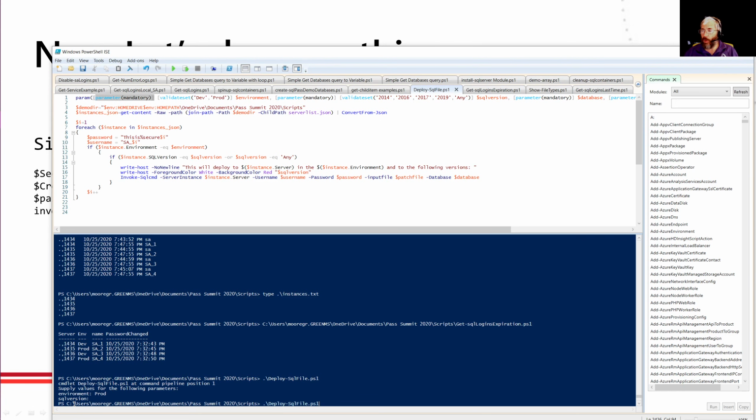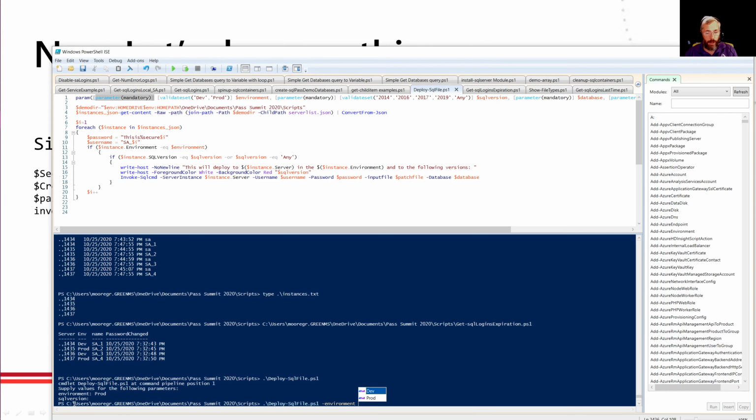Now a question I get asked a lot is, what tool do I like for editing PowerShell? It depends. Favorite SQL DBA answer. For a lot of stuff, I still use PowerShell ISE for one really useful reason. If you're on Linux, you're probably going to use Vim. It's up to you. A lot of people are using Visual Studio Code now on Windows. That's great. No problem with that. But one thing that ISE does, not every editor does, in fact most of them don't, is it will help you prompt. So I type that. Oh look, as soon as I hit the minus sign there, or the dash, it prompts me for the environment. Pretty cool. I know and it knows that because it's mandatory.